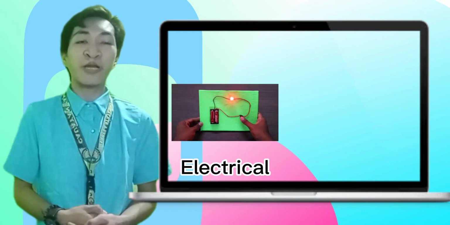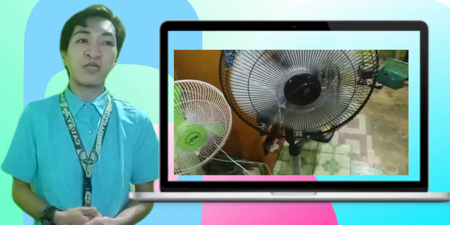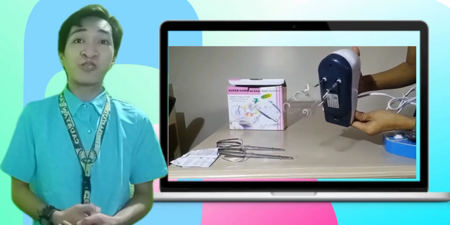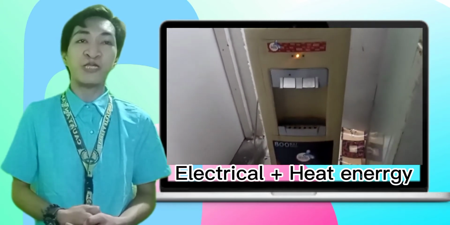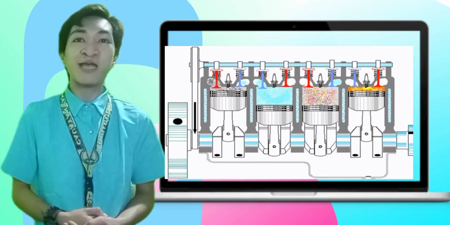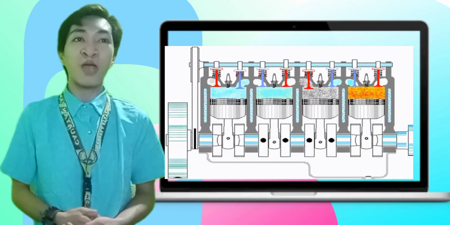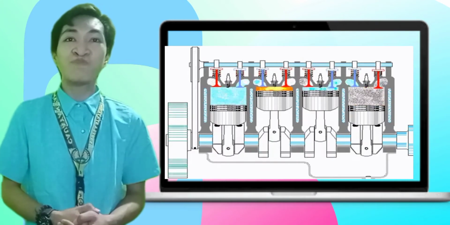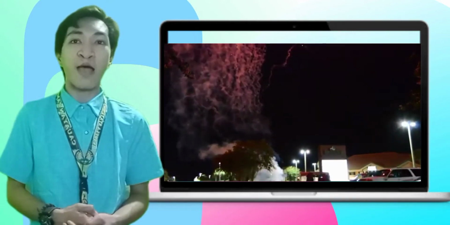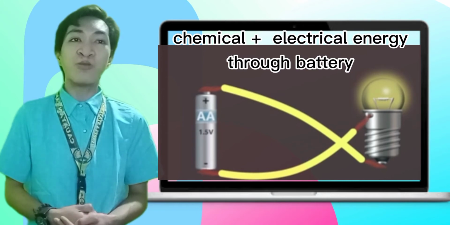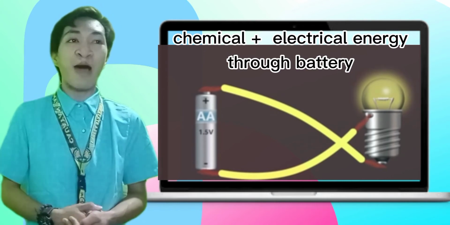The conversion of electrical energy to mechanical energy is the case of a fan. Conversion of electrical energy into mechanical energy also happens in home appliances like mixer, grinder, and so on. The water heater is a good example for conversion of electrical energy into heat energy. In an IC engine, there is a conversion of heat energy into mechanical energy. Conversion of chemical energy into heat and sound energy happens in crackers or fire. And conversion of chemical energy into electrical energy happens through a battery.